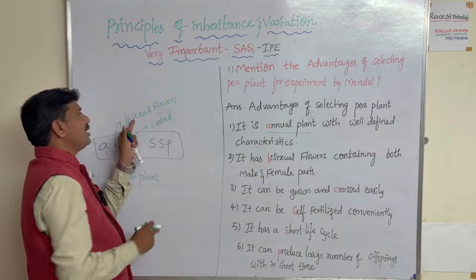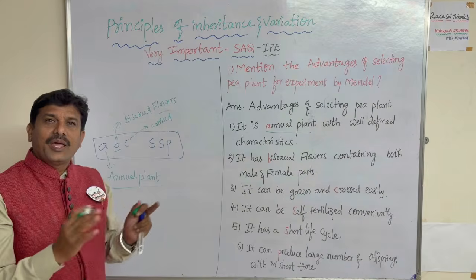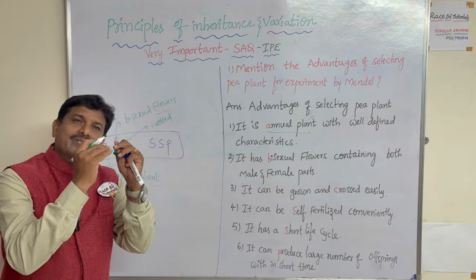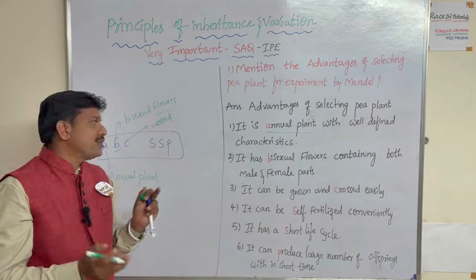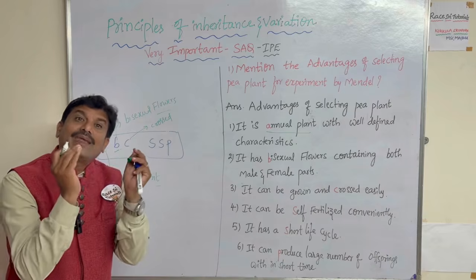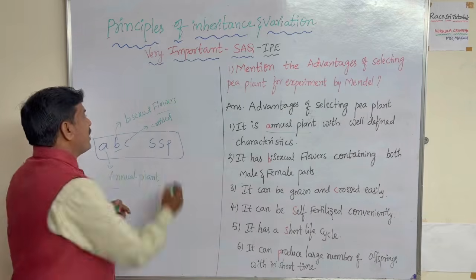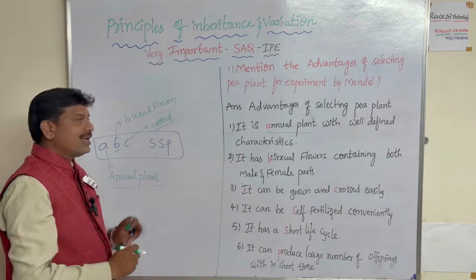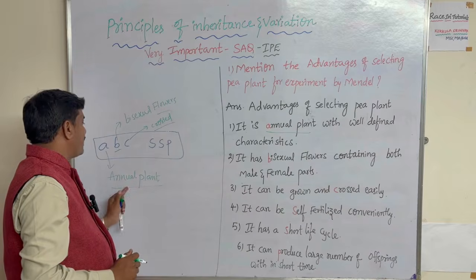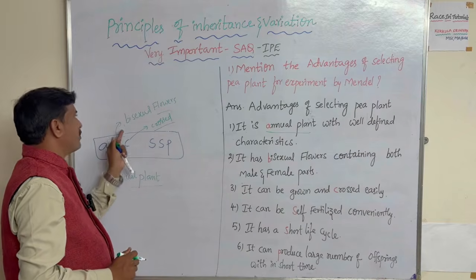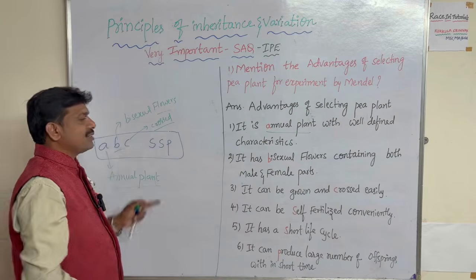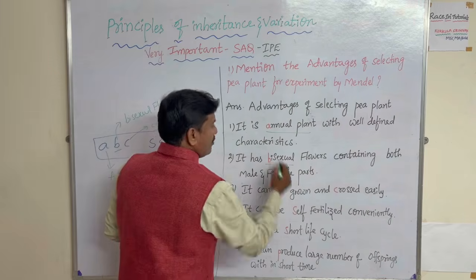Why? Because in bisexual flowers the male and female parts are very near to each other, so crossing happens very easily. So A for annual plant, B for bisexual flower, C for crossed easily. That's it. Completed.